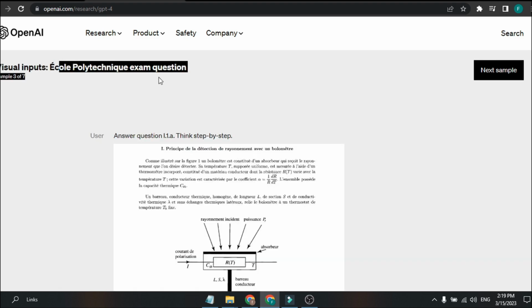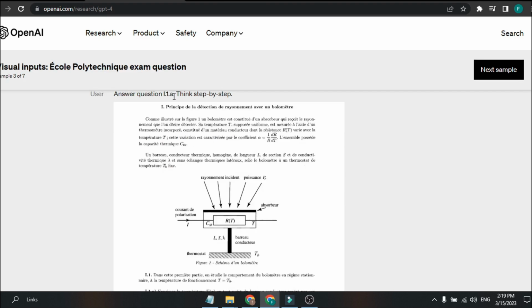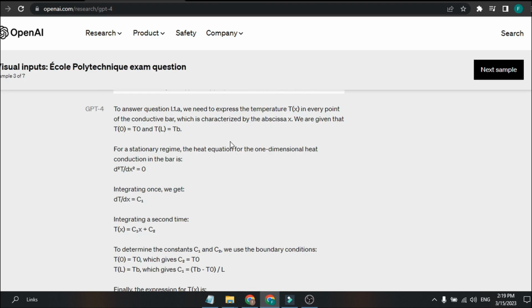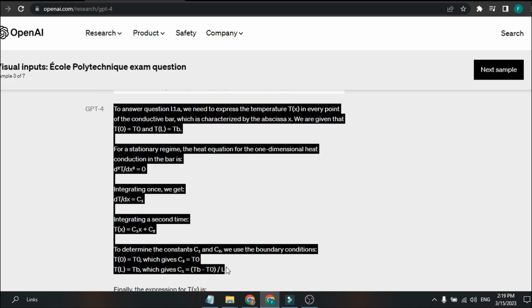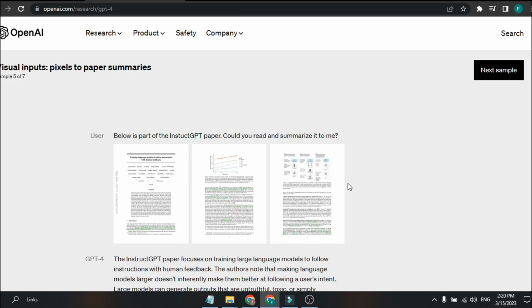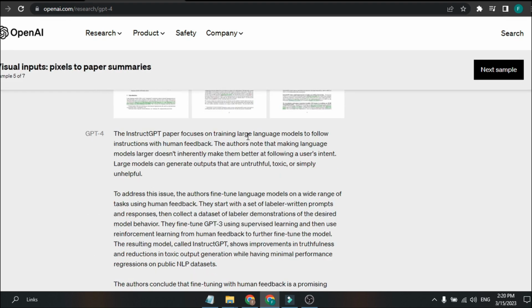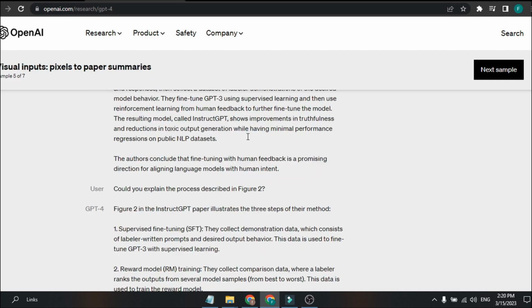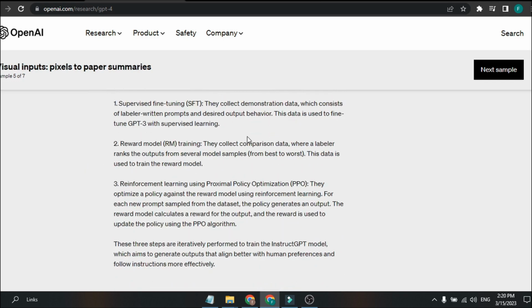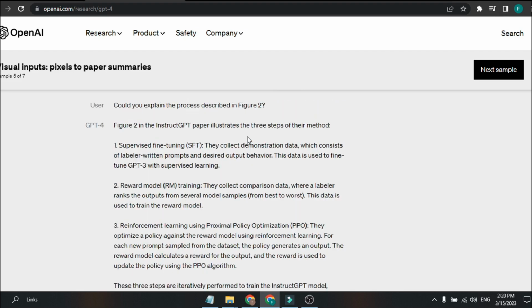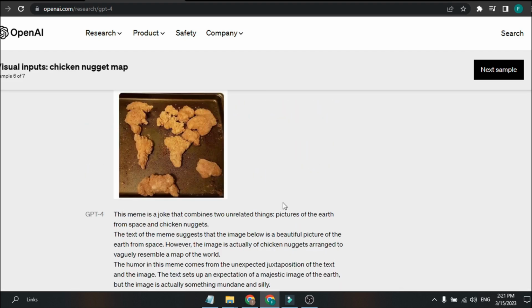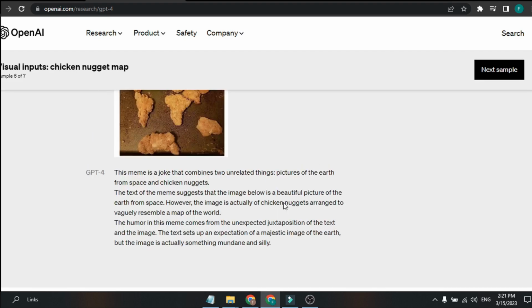Here's an example of an engineering problem, and it is able to provide a step-by-step solution. It seems to be much better at math than the current ChatGPT. You can also provide a paper and it will be able to not only summarize it, but you can also ask questions regarding that paper or document that you provided. And what's the best part? It understands memes as well. As you can see, it understands the meme and what's funny here.